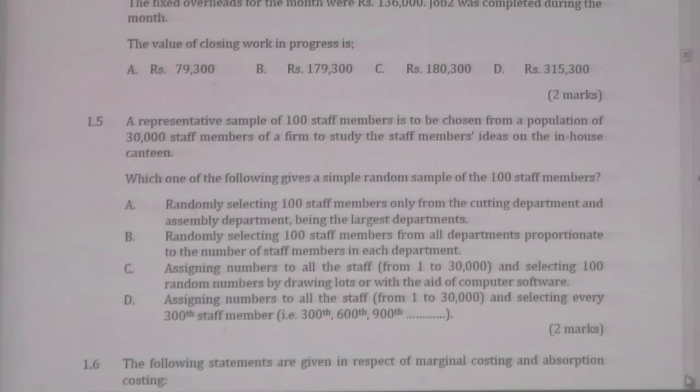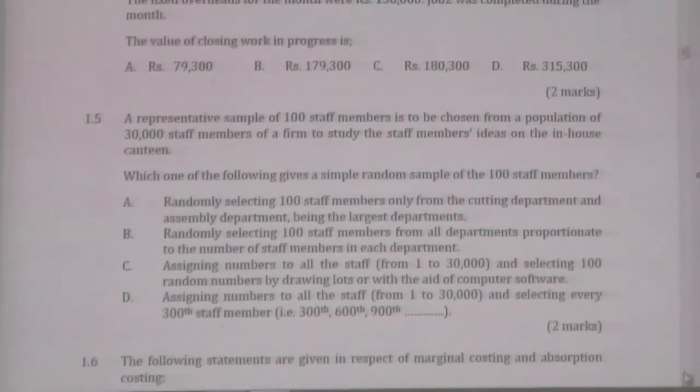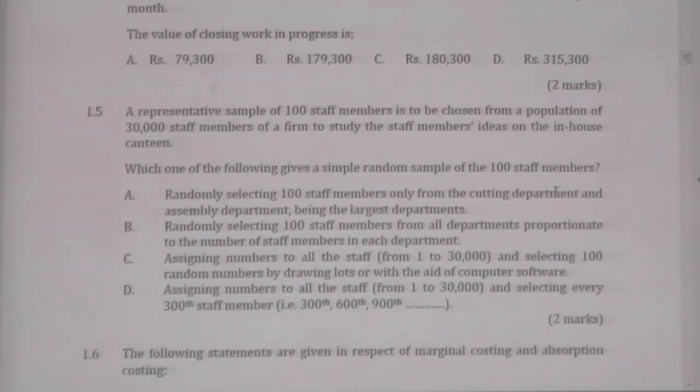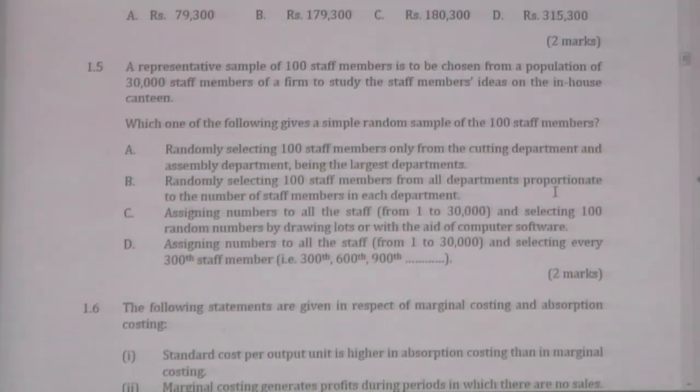Okay, this is the 2016 March past paper KE2 1.5, the first mathematical MCQ question. Let's see the question. A representative sample of 100 staff members is to be chosen from a population of 30,000 staff members, of a firm, to study the staff members' ideas on the in-house canteen. Now you have a population of 30,000 people, you require a sample of 100 people out of the 30,000, right?